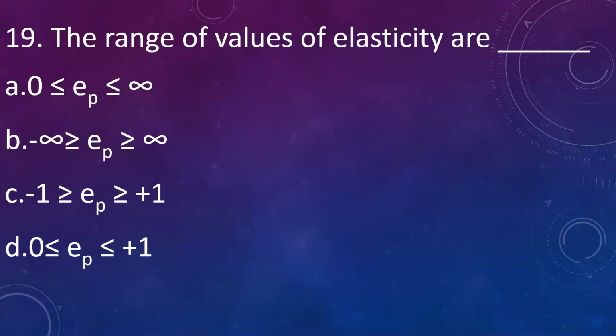The range of values of elasticity are, A, it lies between 0 to infinity, B, minus infinity to plus infinity, C, minus 1 to plus 1, D, 0 to plus 1. The answer is 0 to infinity.